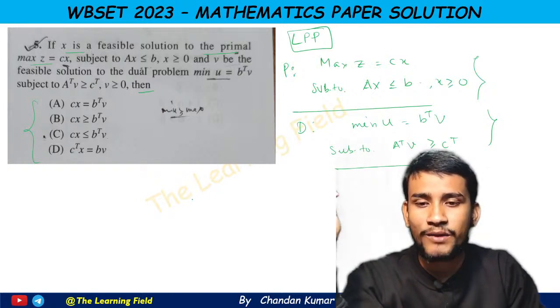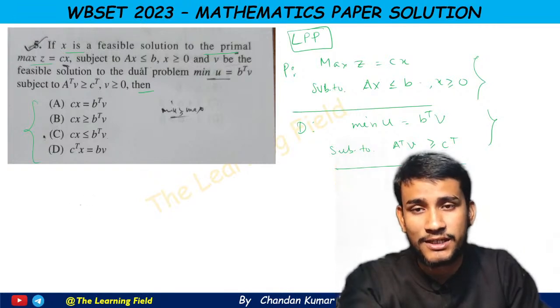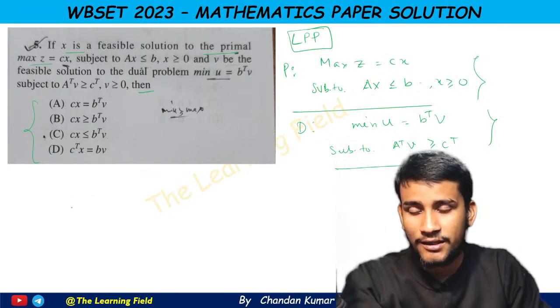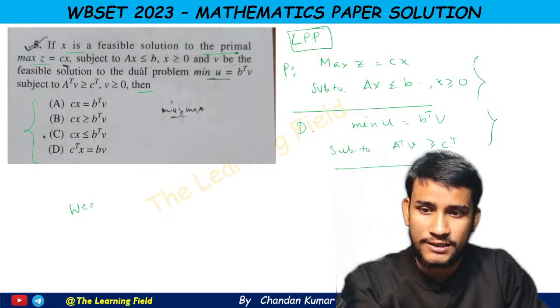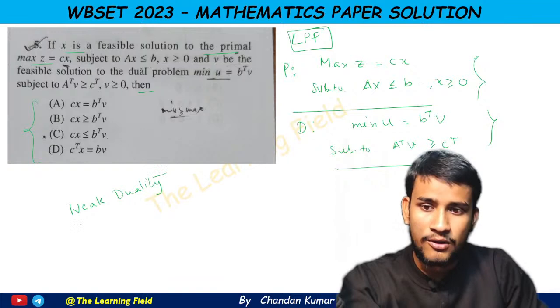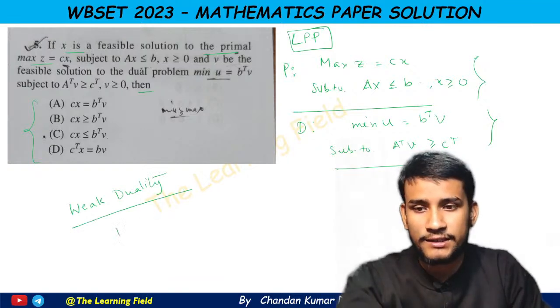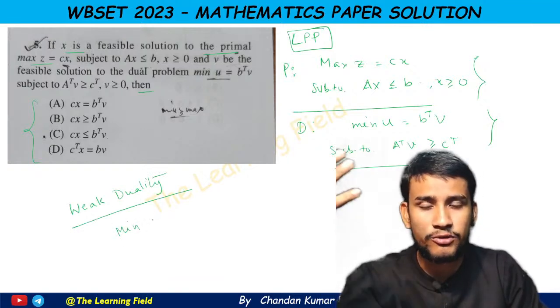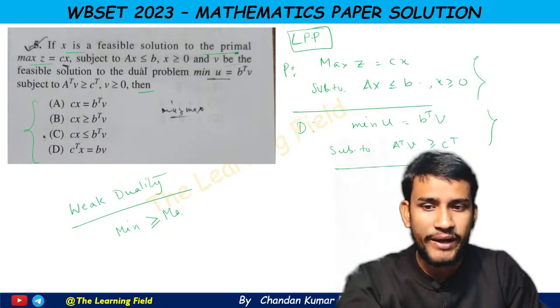But here we have another theorem, the weak duality theorem, which says, always remember this, that the value of the objective function of the minimization problem is always greater than or equal to that of the maximization problem.